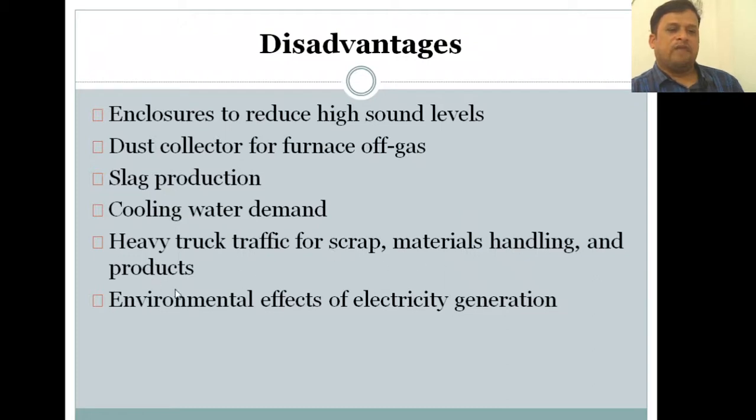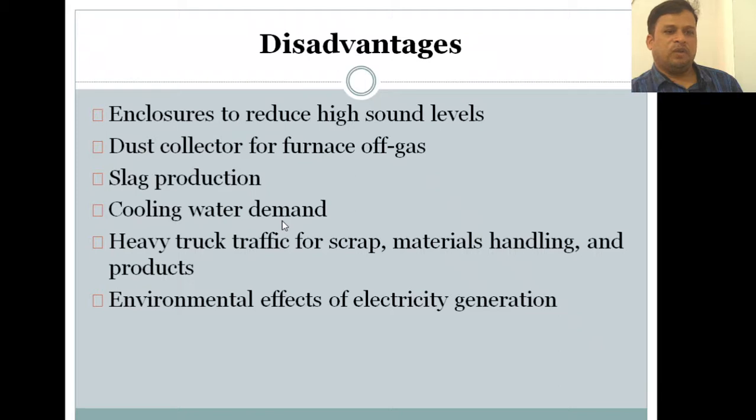Here the environmental effects of electricity generation also count. So the enclosures to reduce high sound levels are a disadvantage, the dust collector for furnace gas is one disadvantage, and slag production is another; slag is nothing but waste.